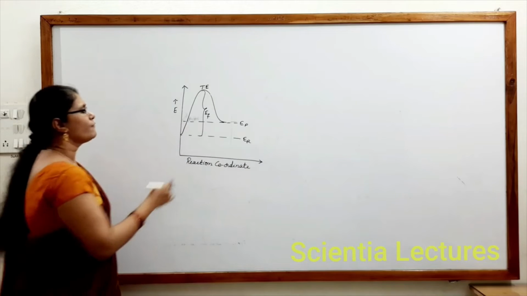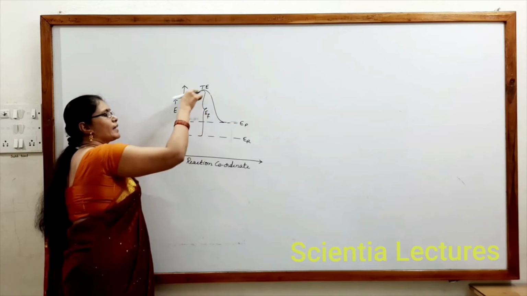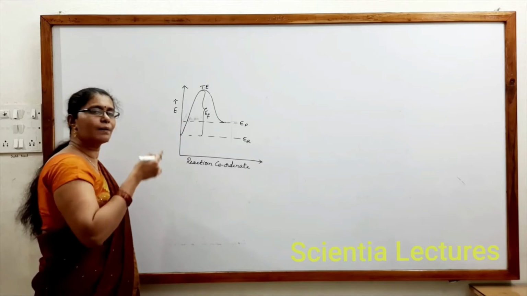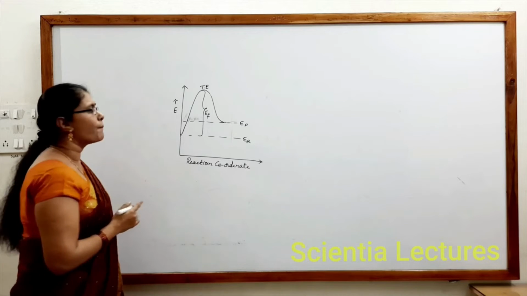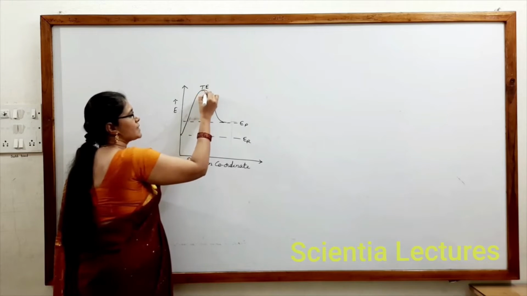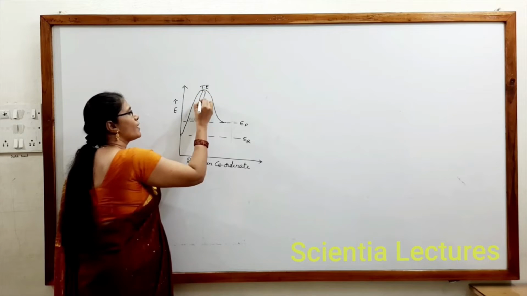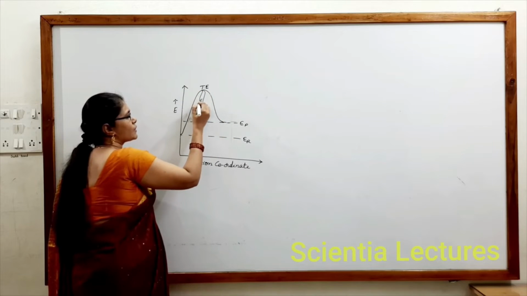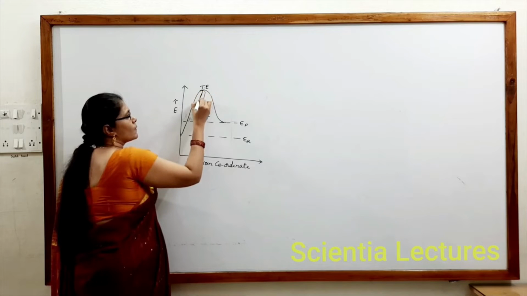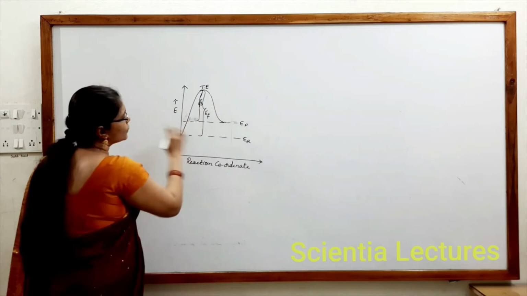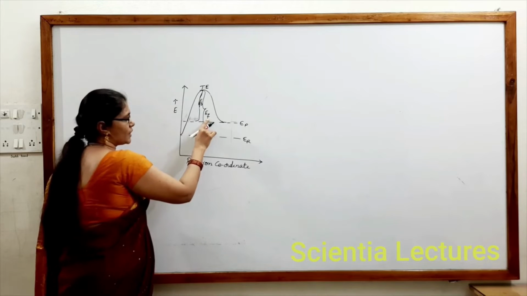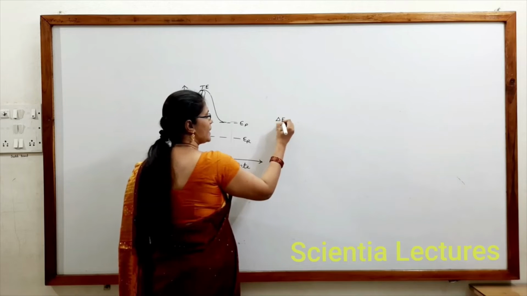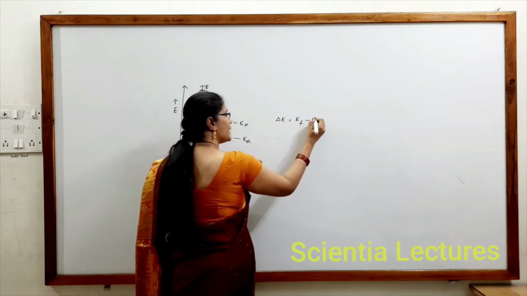Right? So, if we take a backward reaction, product reconverts back to reactant. You all know what is a backward reaction. Product reconverting back to reactant is termed as backward reaction. So, this would be the energy of the backward reaction. Why like that? Backward reaction is product reconverting back to reactant. So this is the activation energy of the forward reaction. This is the activation energy of the backward reaction. So delta E is equal to EF minus EB.